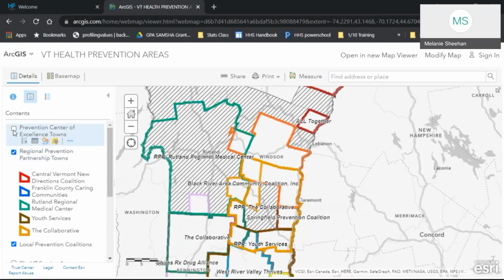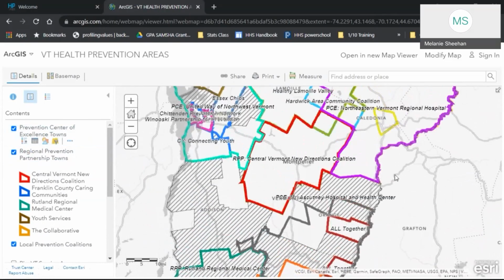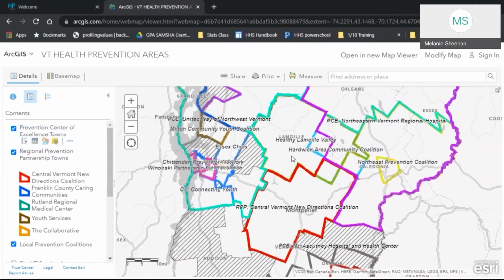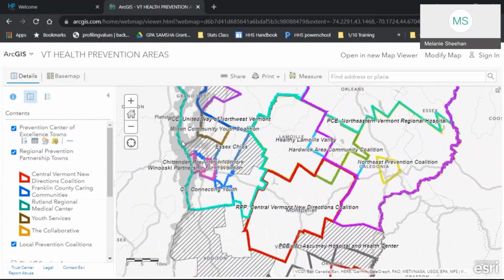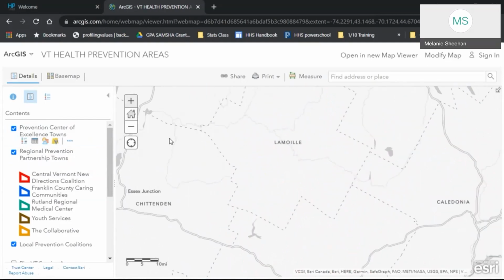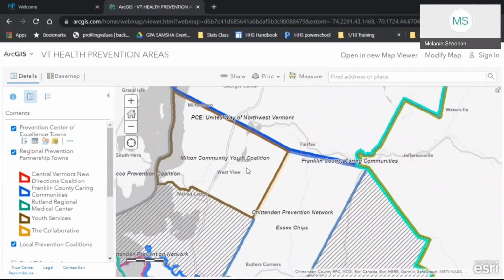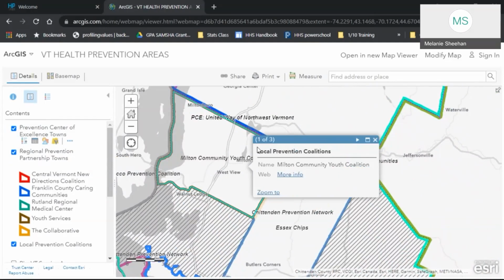If I want to see where there is multiple coverage in certain areas of the state, let's say we want to look up in this northern area, perhaps there is clicking here in this area. I don't know what town that is, so I'm actually going to zoom in a little bit more. So this is the town of Milton. So if I'm clicking on Milton, it looks like there are 3 coverage areas of Milton. There's the Milton Community Youth Coalition. There's the United Way of Northwest Vermont, Prevention Centers of Excellence, and Chittenden Prevention Network as a local prevention coalition.